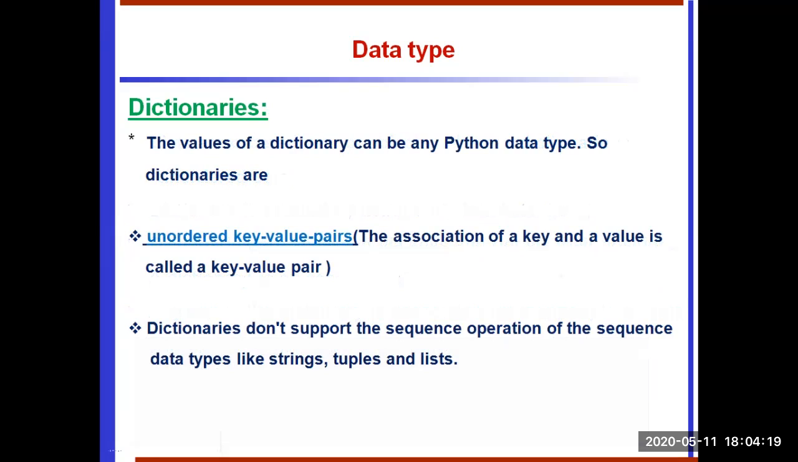The dictionary continuation. The value of a dictionary can be any Python data type. The dictionaries are unordered key value pairs, so there is no order in which we store key value pairs. The association of key and value is called a key value pair, so each element in a dictionary, key and value, is called a key value pair. The dictionary does not support sequence operations of sequence data types, just like string, tuples and list. Since these are unordered items, it cannot support sequence operations. So that is called a mapping type.